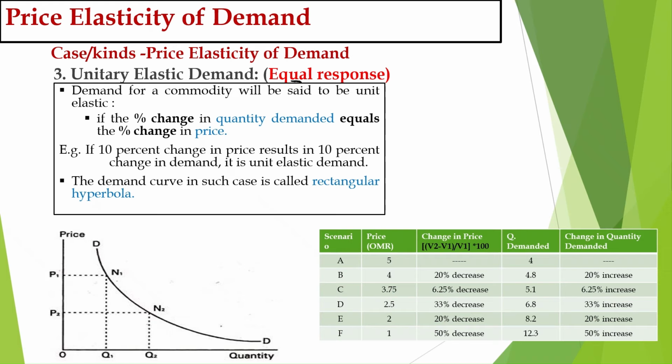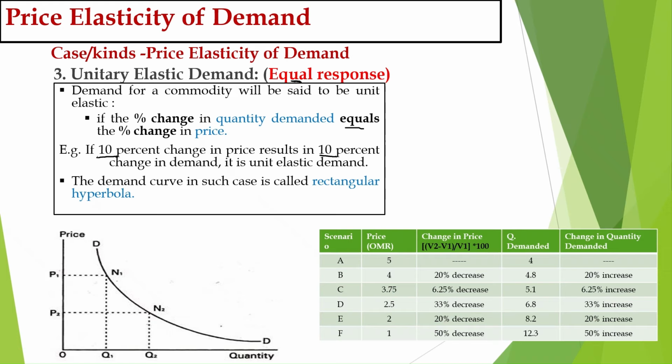So demand for a commodity will be said to be unit elastic if the percentage change in quantity demanded is equal to the percentage change in price. We are taking the same example, 10%. If the 10% change in price results in how much percent change in demand? 10%. So the demand change will also be equal, that is a 10% change in demand.